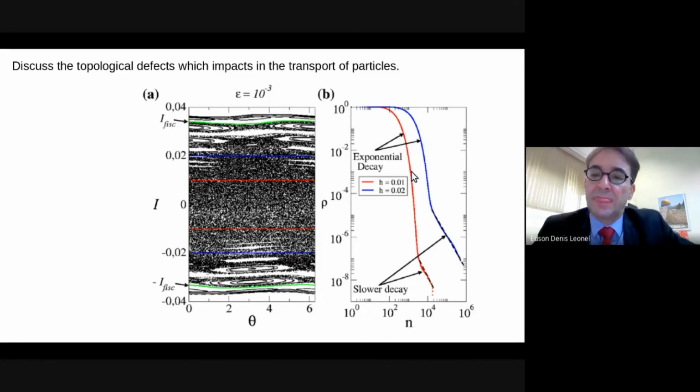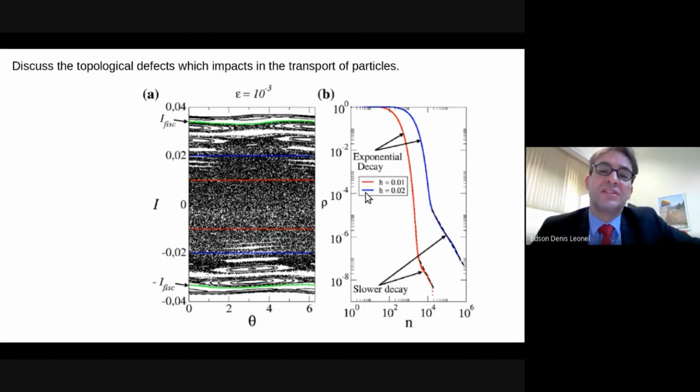We see here the beginning of the curve is described by an exponential function, and then later on the curve is slower, the decay changing to a power law. The blue curves also show the exponential decay, and then a slower one.